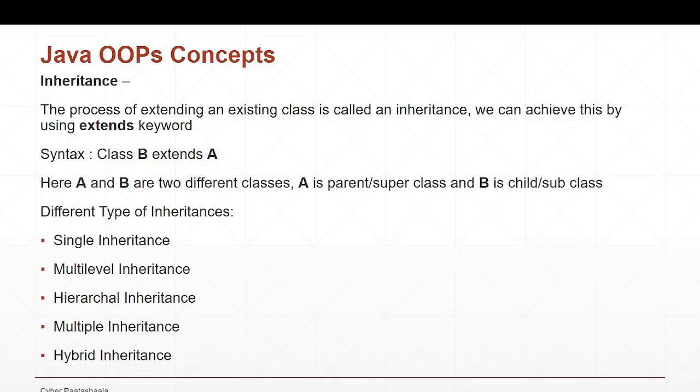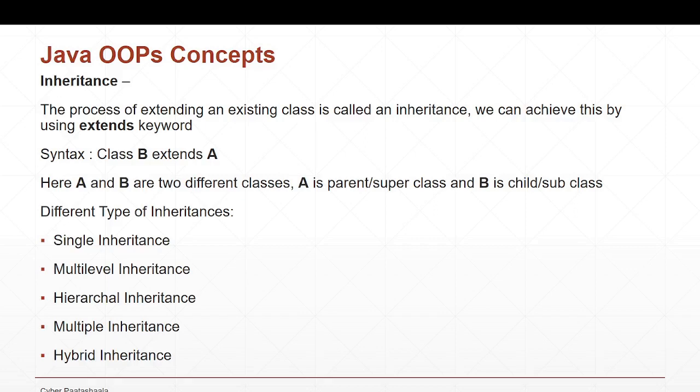And the second reason is, if you're not happy with the existing implementation, or with the existing code which is already available in the existing classes, and you want to re-implement or redefine them in your new classes, you can do that with this inheritance concept. So how can we implement inheritance in Java?